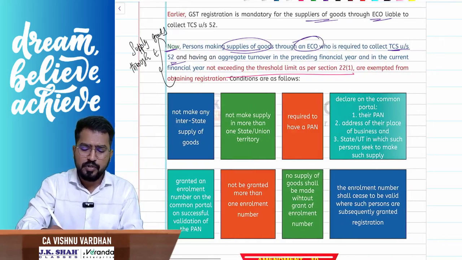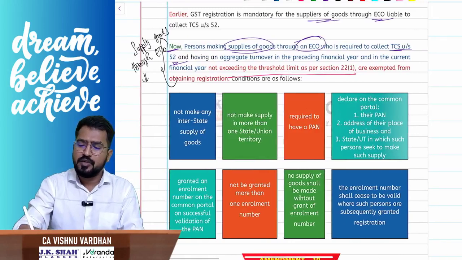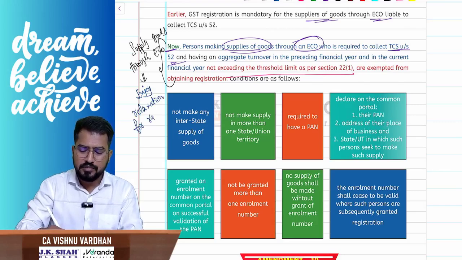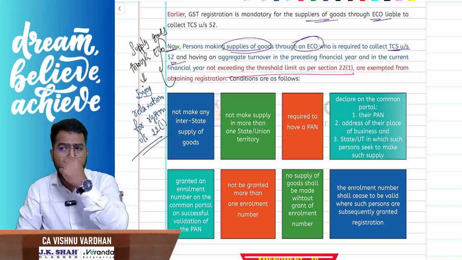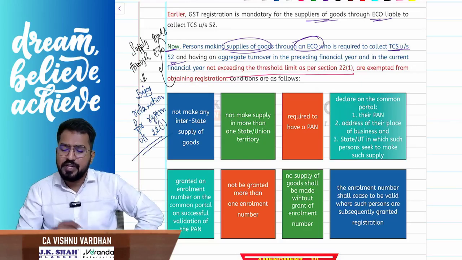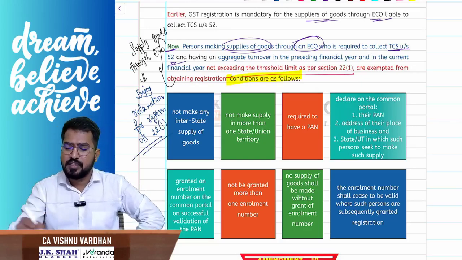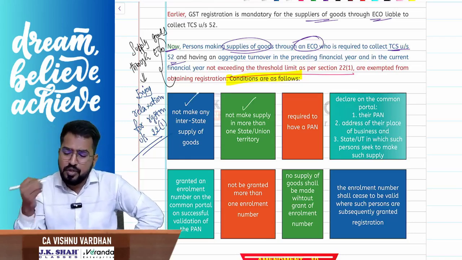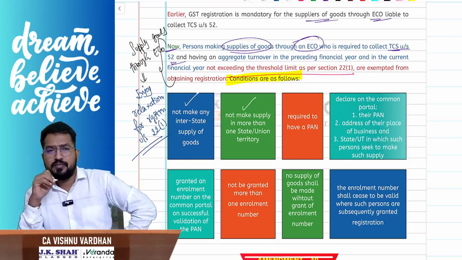Through an e-commerce operator, you can still enjoy relaxation from registration. Simple. Under section 22 subsection 1, you can still take the benefit of threshold limits. Do you remember? The only condition is, see, the conditions are nothing but what, sir? You should not make any interstate supply. Yes, you should not make supply in more than one state, only one state.